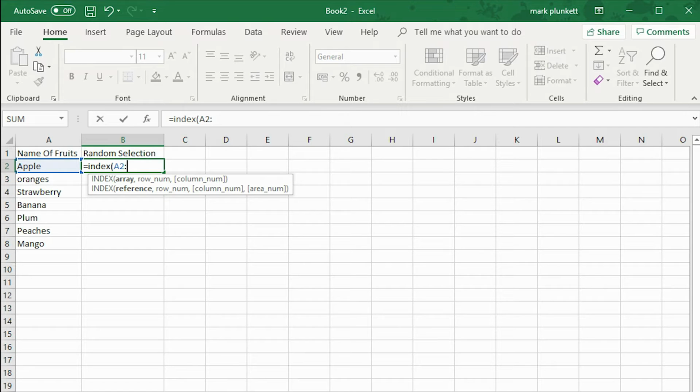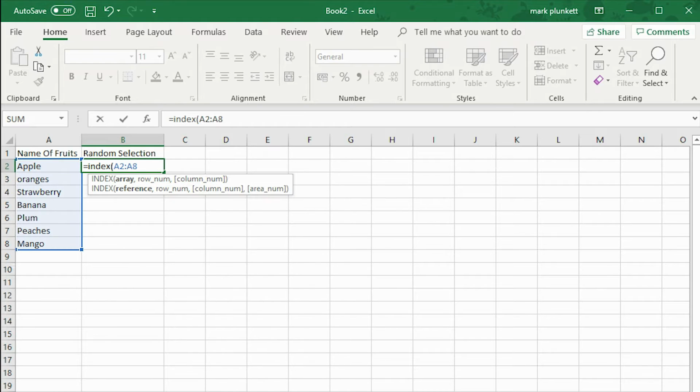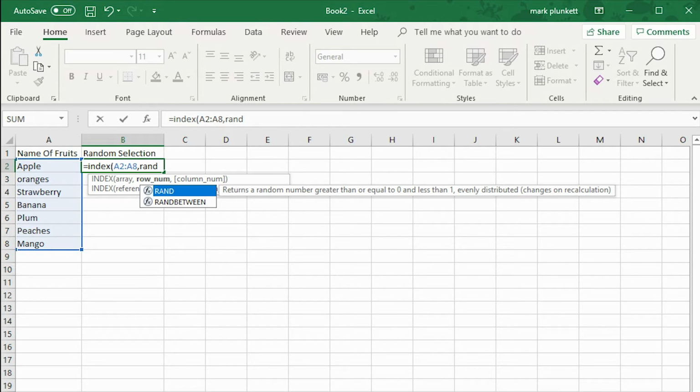So we're going to do the manual way. A8. So you see, it copied everything into it. So we have A8, we do comma, RANDBETWEEN. See the instruction there is on it.